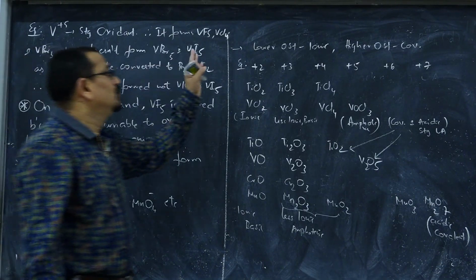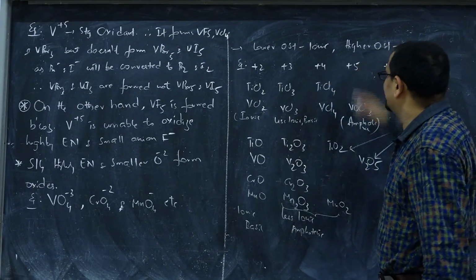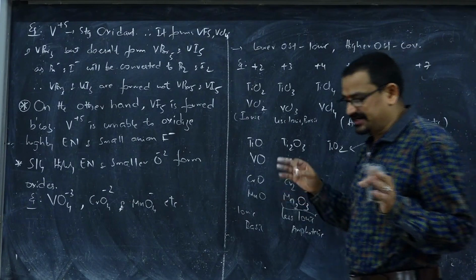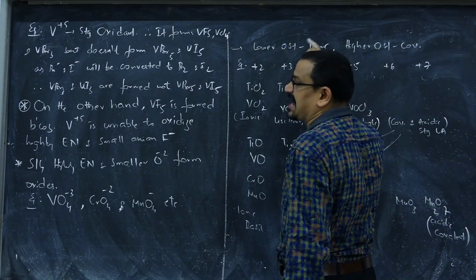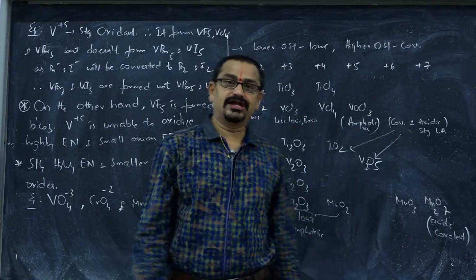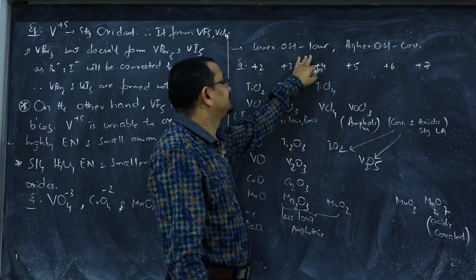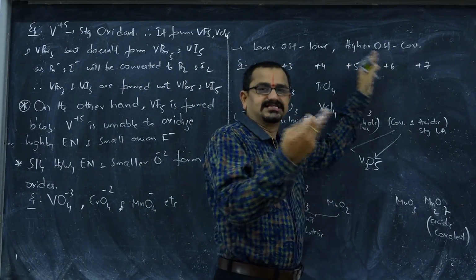And when it comes to lower oxidation states, the nature of these oxides and halides with respect to the oxidation states is also important as per the data given in NCERT. Lower the oxidation state, more ionic and more basic is the character. Higher oxidation state means usually more covalent and more acidic.